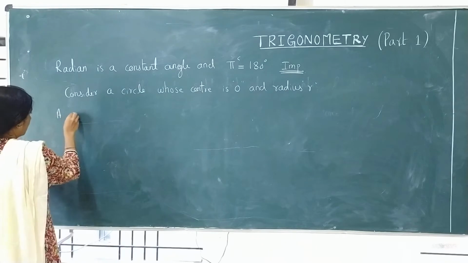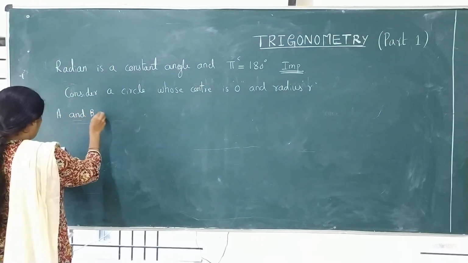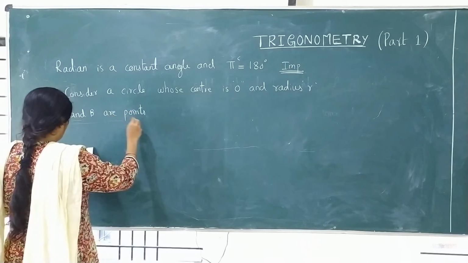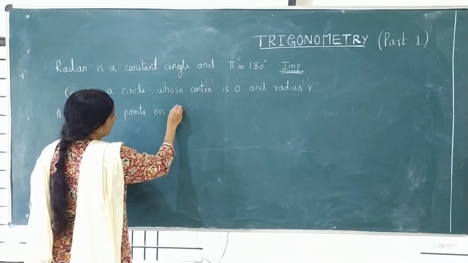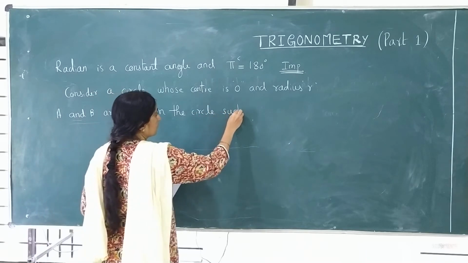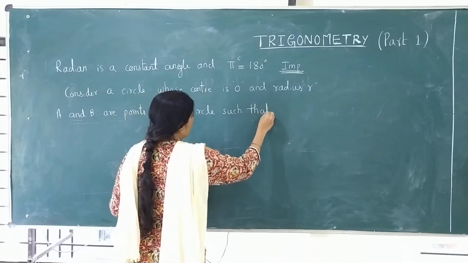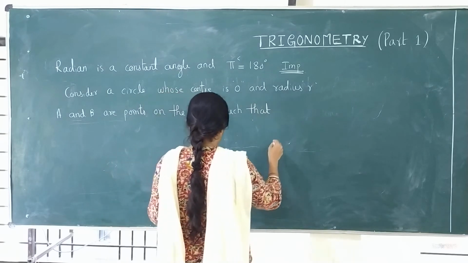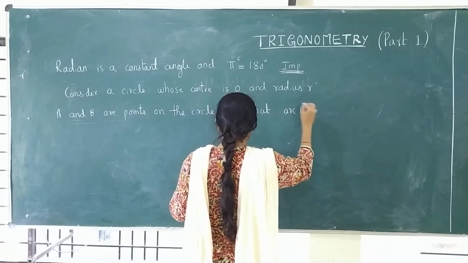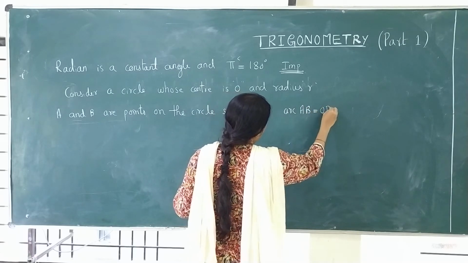A and B are points on the circle such that arc AB is equal to OA is equal to R.